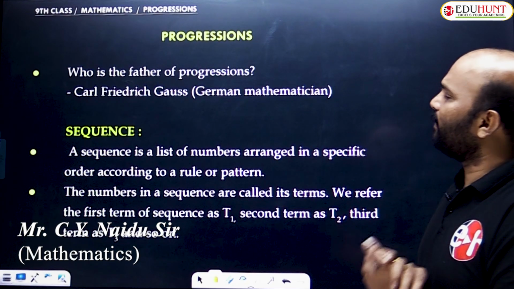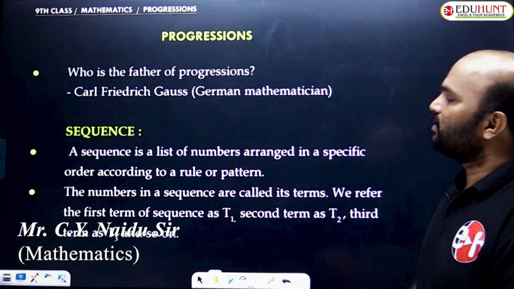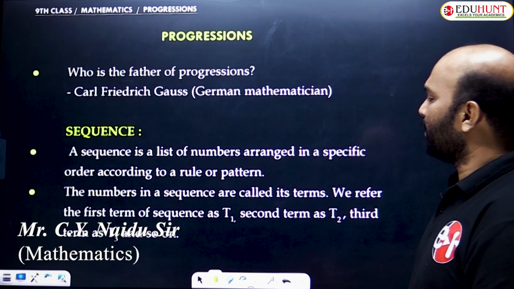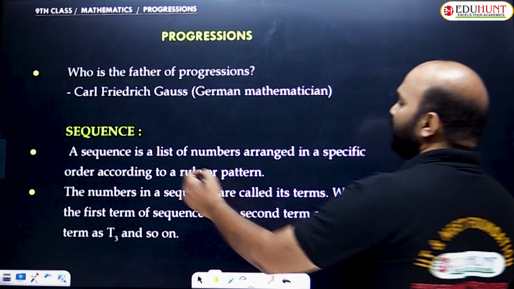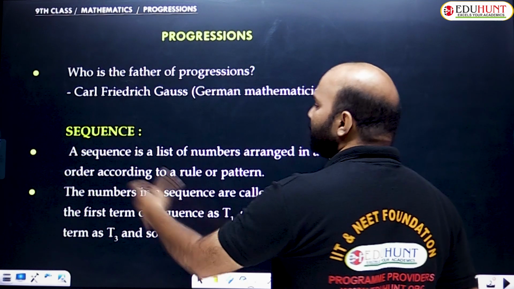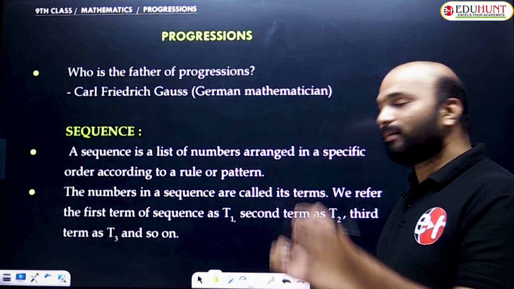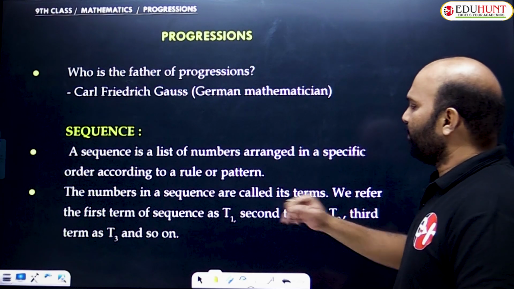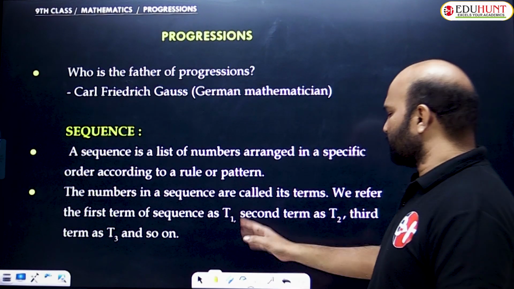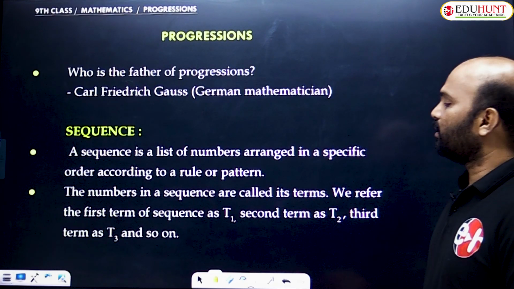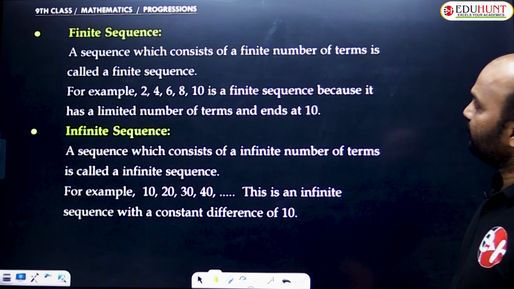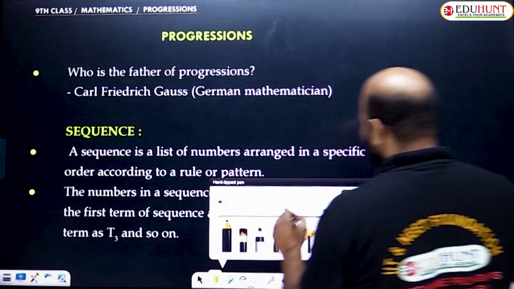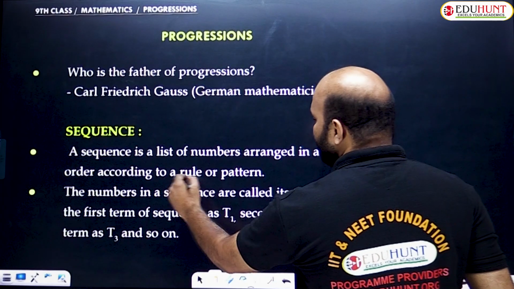The first very important point is sequence. In progression, first we need to learn sequence. A sequence is a list of numbers arranged in a specific order according to a rule or pattern. The numbers in a sequence are called its terms. We refer to the first term of a sequence as T1, the second term as T2, the third term as T3, and so on.